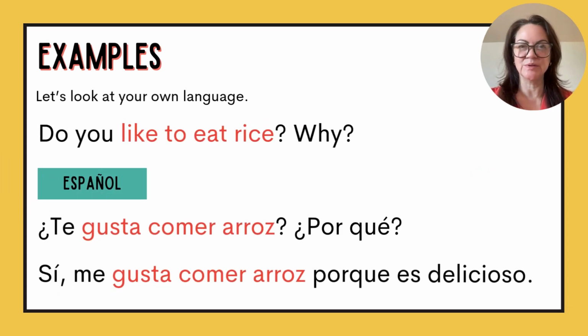Here is an example in Spanish. Remember, the question is, do you like to eat rice, and why? The words like to eat rice are orange. Like to eat rice in Spanish is also orange. You will see that like to eat rice is in the question and in the answer. Do you like to eat rice? Why? Yes, I like to eat rice because it is delicious. Like to eat rice is in the question and in the answer.